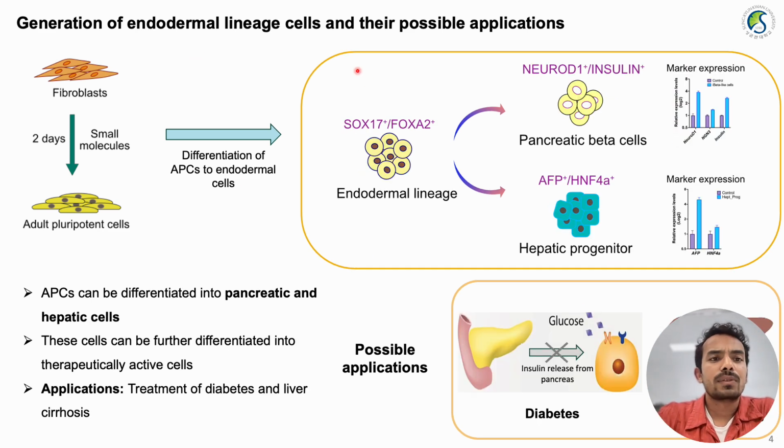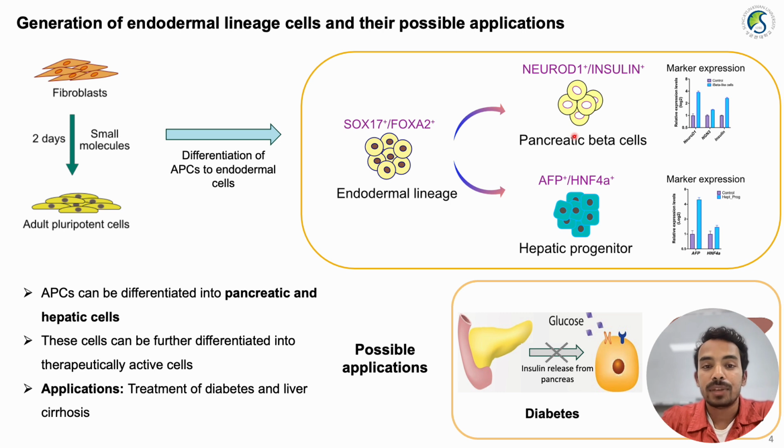Then we have the results from the endodermal lineage cells, where we have generated pancreatic beta cells and hepatic progenitors from adult pluripotent cells. We know that pancreatic beta cells are responsible for the release of insulin in the body, in response to the glucose level. And when the pancreas cannot release insulin, the glucose level increases in the bloodstream, and the result is what we know as diabetes.